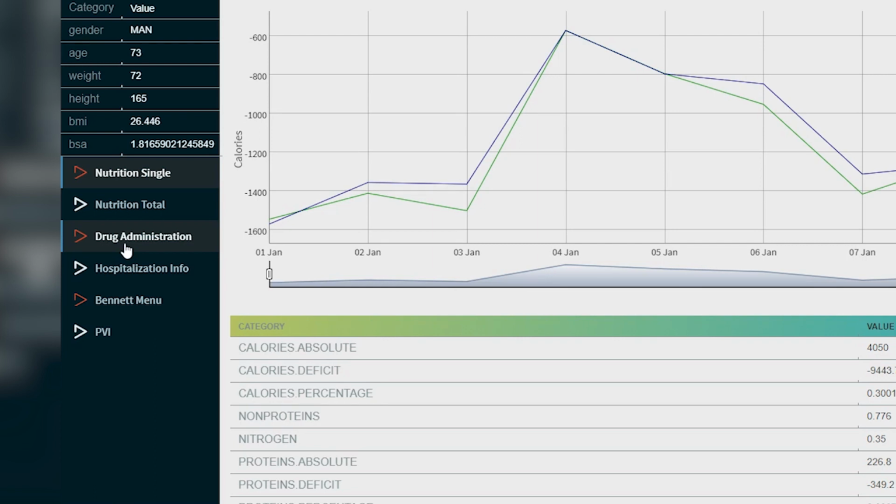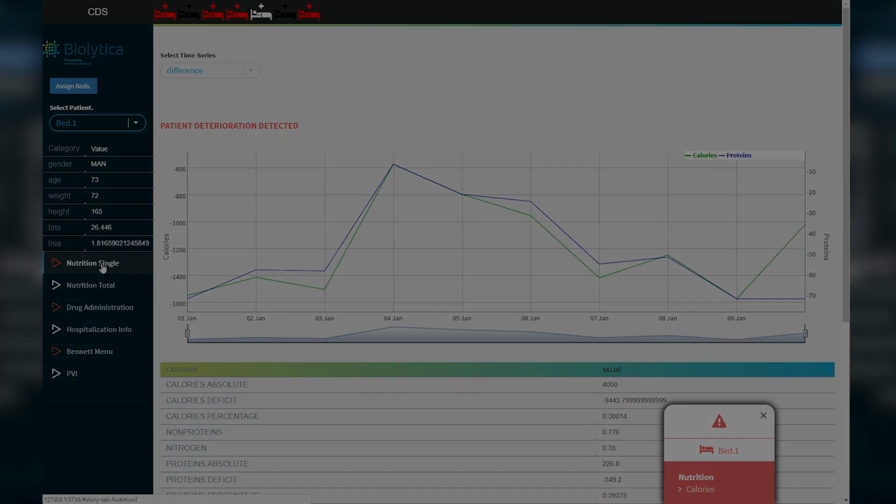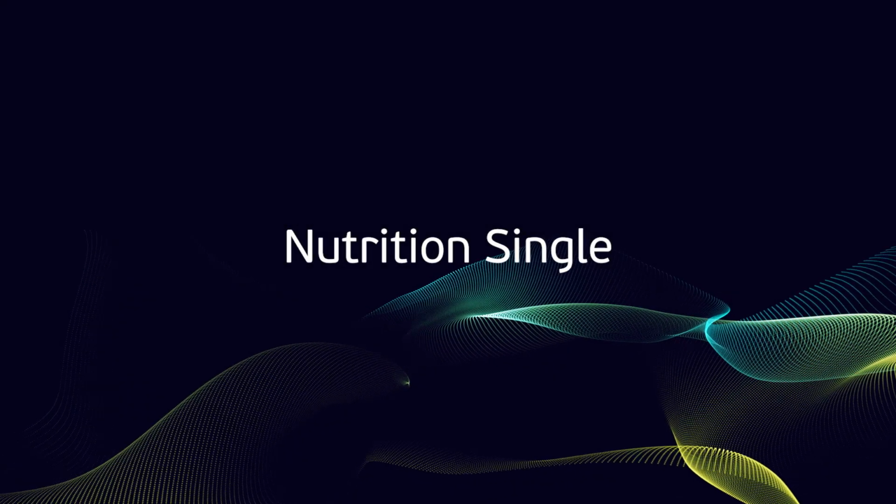Again, on that top bar, we can see that there is an alert on patient 1. Since we are currently on the patient that is on bed 1, we can see that he actually has 3 types of alerts that refer to the nutrition, the drug administration, and the Bennett analysis respectively.